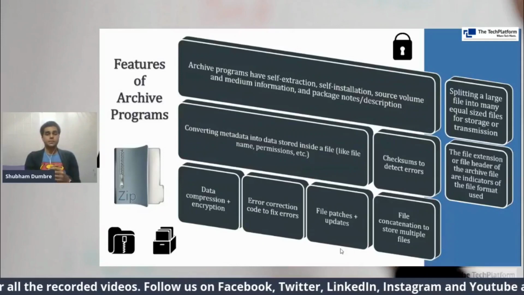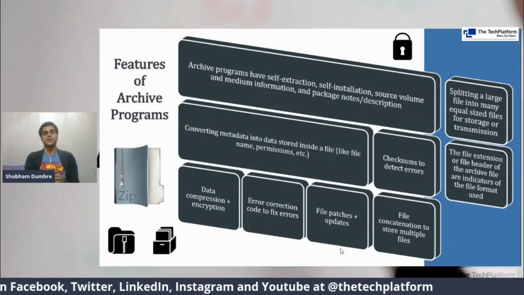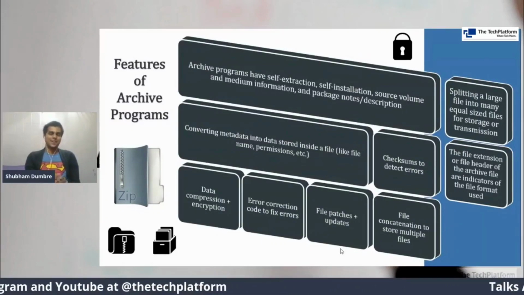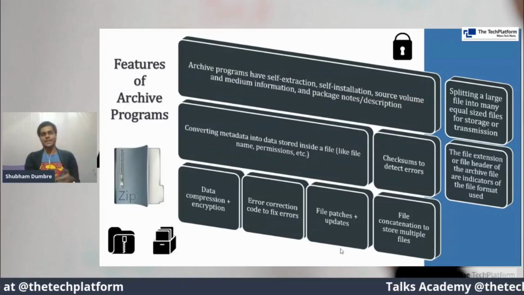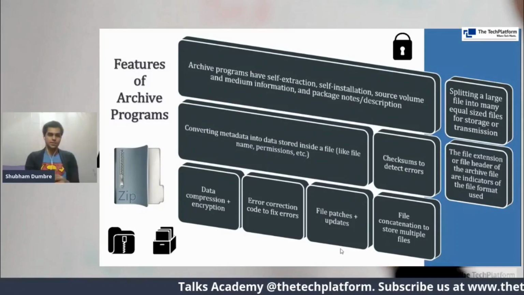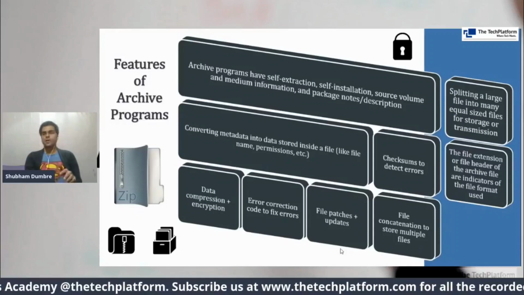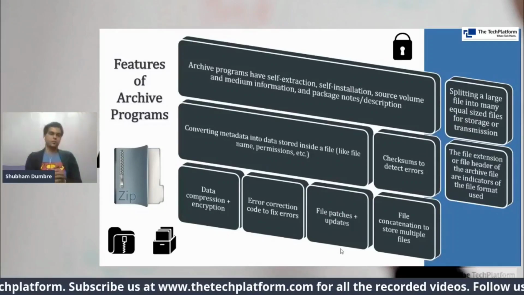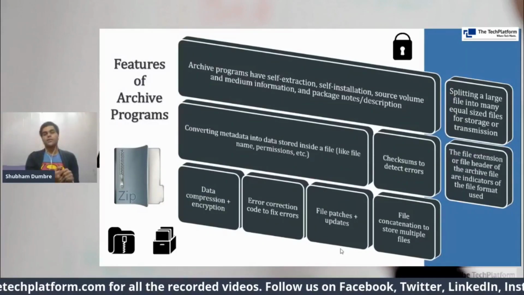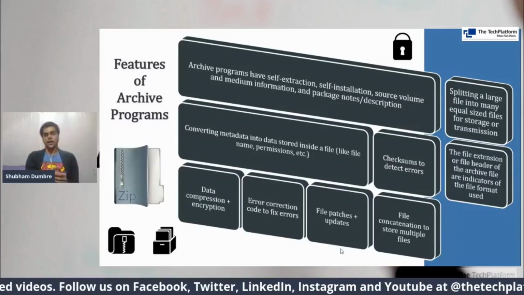Data compression and encryption. Here again, this is a very effective need for today's world, because we are surviving in a big data world, and we need to keep our storage spaces as vacant as possible. And that's the reason data encryption and data compression are very important. Encryption would come for security. Error correction to fix errors. So if you are on the developer side, if you understand such development languages, then error and bug fixes like this are also very efficiently solved using archive programs.